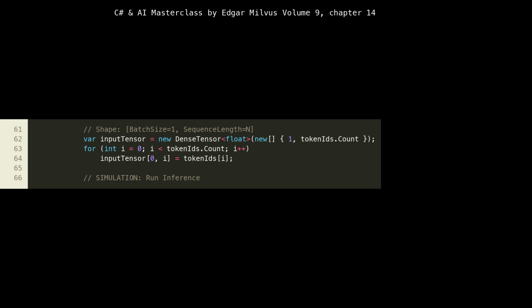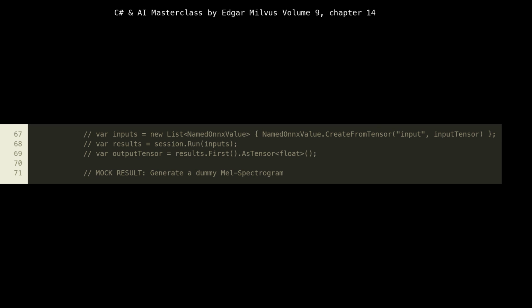Incorrect tensor shapes or data types would lead to inference errors. The commented out lines 67 to 70 show the actual ONNX inference process. We would create a list of named OnnxValue objects, associating our input tensor with the input name expected by the ONNX model, e.g., input. Then session.Run(inputs) would execute the neural network, and results.First().AsEnumerable<float>() would extract the output tensor.